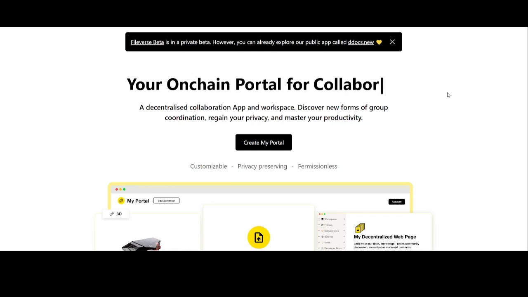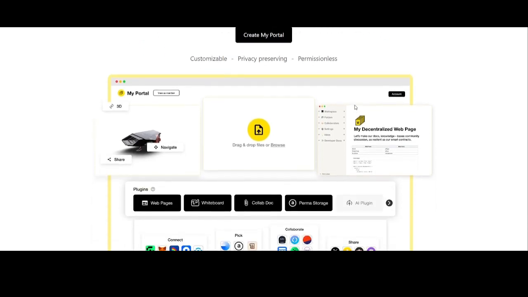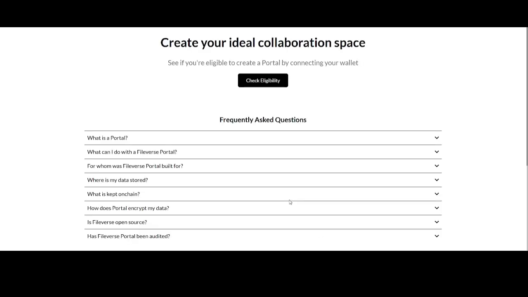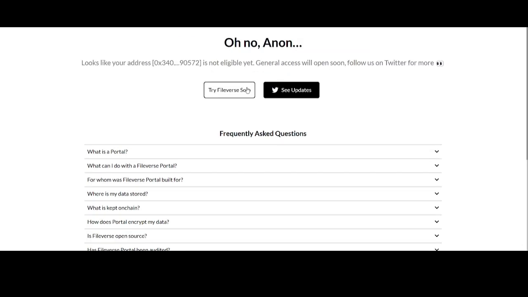Another one also is the Portal. The Portal is more like Notion. You can use it for collaboration. I've not really tested it myself because it's still in beta, but let's try to create a portal. Like I mentioned, everything is in beta, so you can come here to check the eligibility. And as you can see, my address is not yet eligible. So once it's live, I can probably record another video for a proper review.